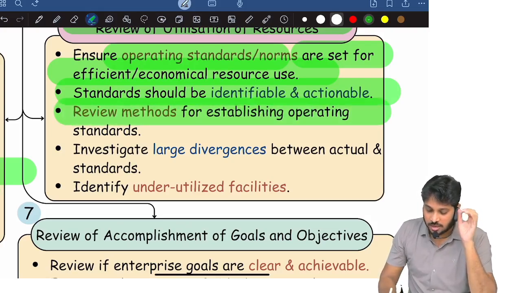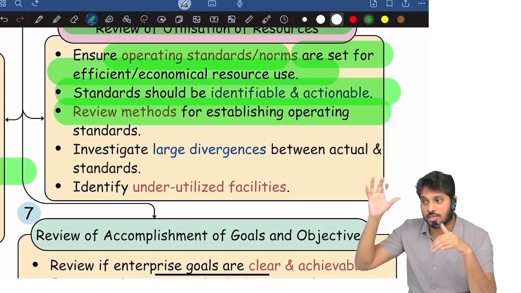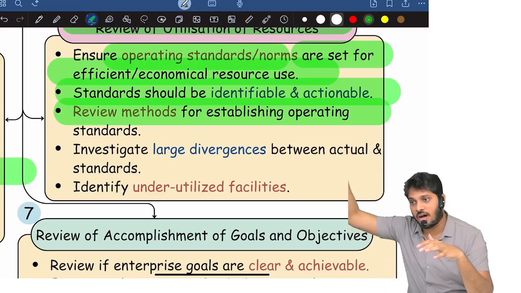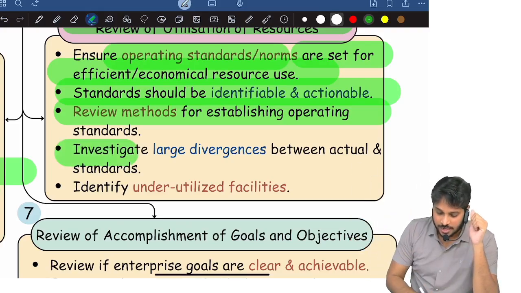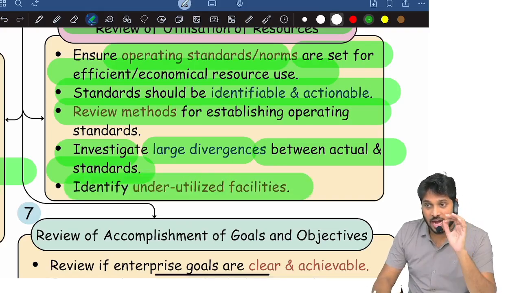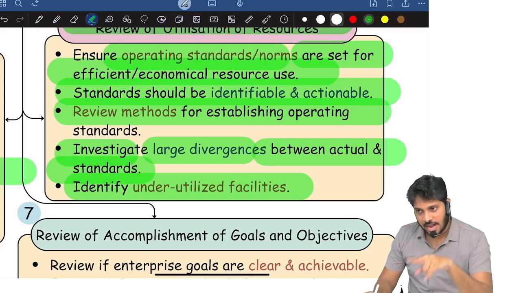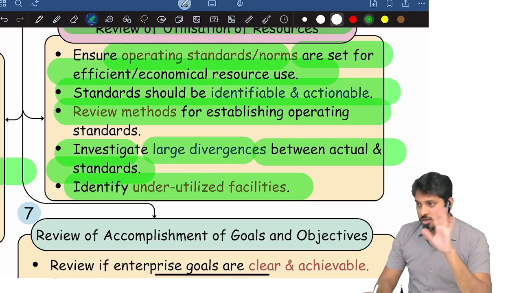Review methods for establishing operating standards. So how are they setting operating standards? What methods are they following? Are they using industry data? Are they using statistical data? All that. Investigate large deviations between actual and standards and identify underutilized resources. Remember, internal audit's primary objective is to create value addition to the organization. That's the only reason why internal audits exist. They need to identify lapses, and they need to add value to the organization.